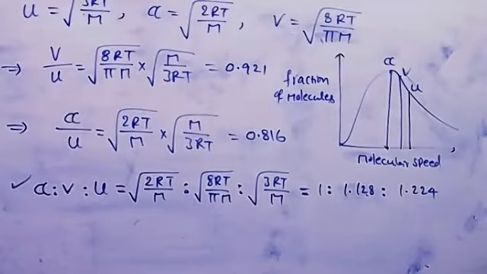Okay, next note, write the relation between average kinetic energy and absolute temperature. No need for derivation.